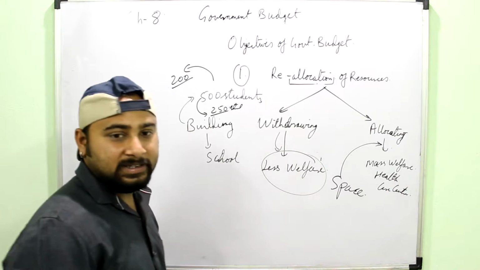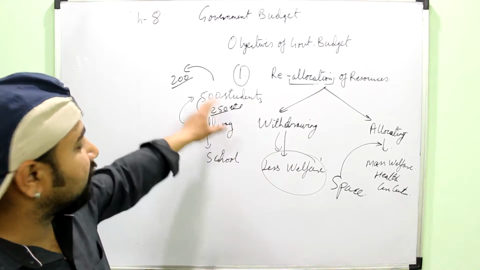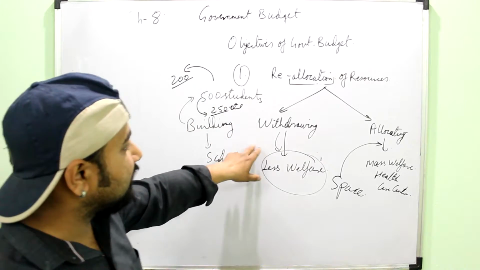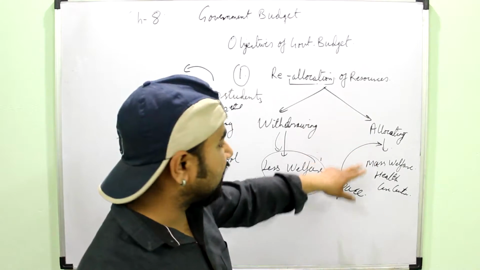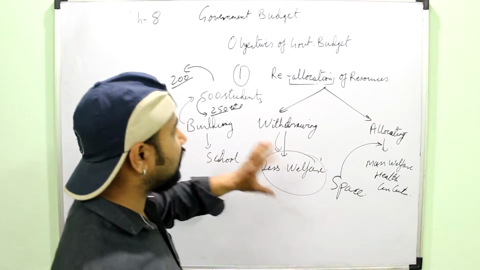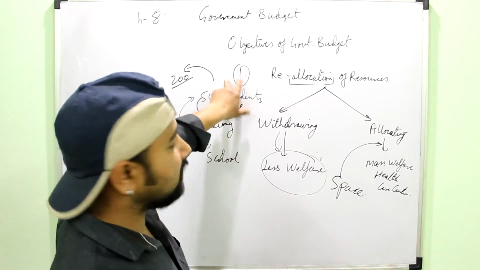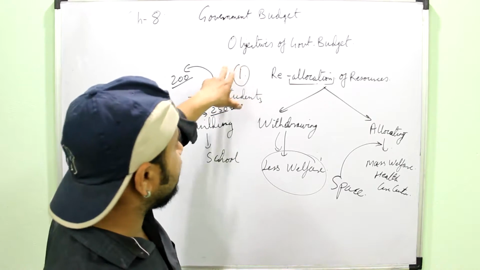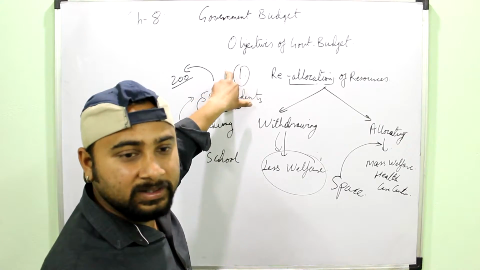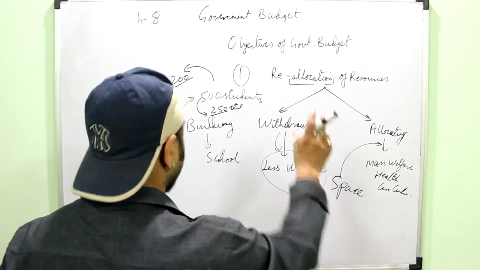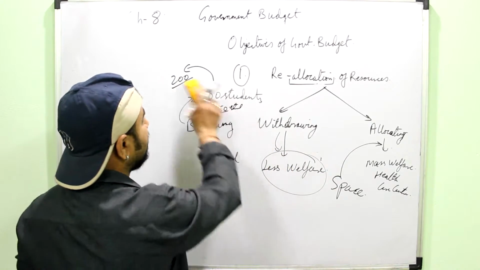Okay, so you can simply see that resources are withdrawn from the projects which are leading to less welfare and they are reallocated to the projects which can lead to mass welfare. So this is how you have to explain it if you are asked this particular objective, because individually they can be asked from you in the board exam. Okay, explain this particular objective of the government budget.